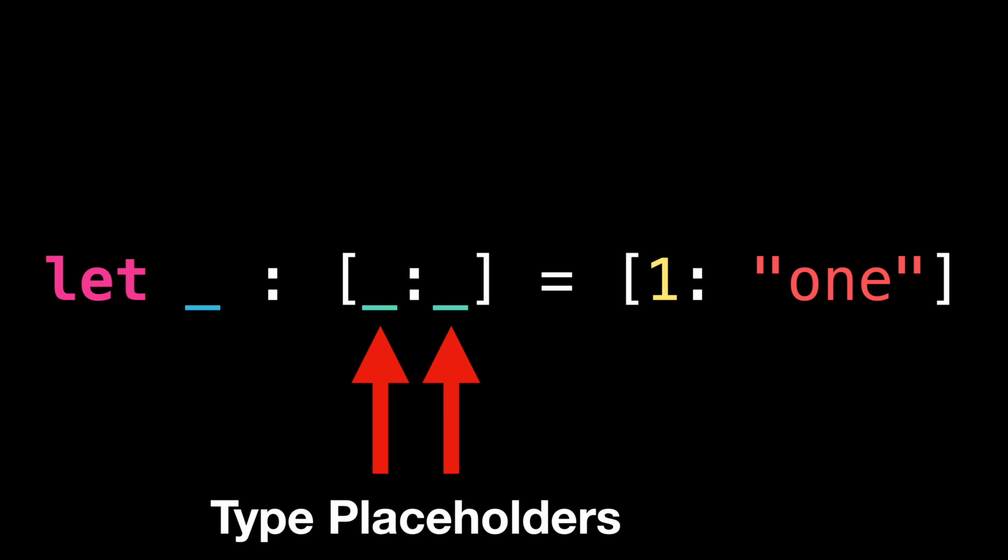And these underscores allow us not to repeat a type in situations where the compiler is already able to infer that type. Here it is indeed the case, because the compiler is able to infer both the type for the key and the value of the dictionary. Of course, in this example, the type placeholders are not super useful, because we could have omitted the type altogether and the compiler would have still been able to infer it.